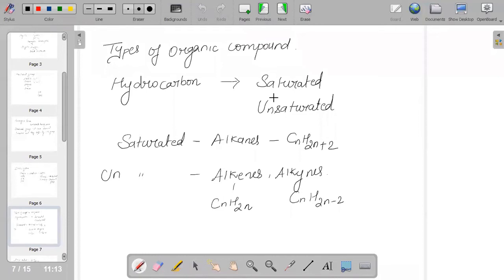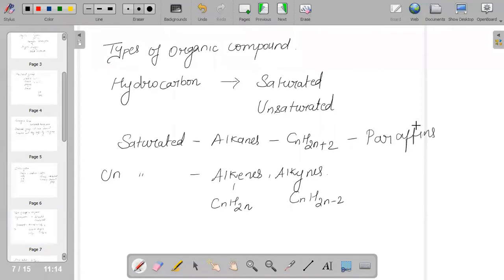What is saturated and what is unsaturated? Saturated is alkanes, and the general formula for alkanes is CnH2n+2. Saturated hydrocarbons have another name you will come across, that is paraffins.